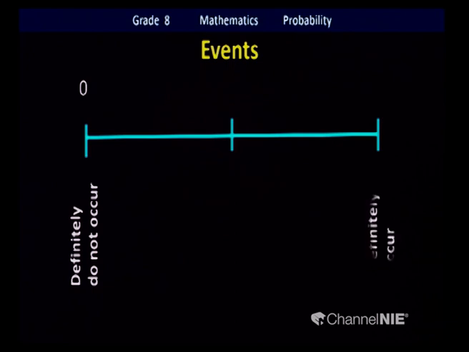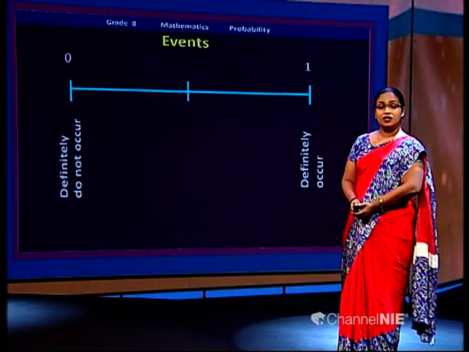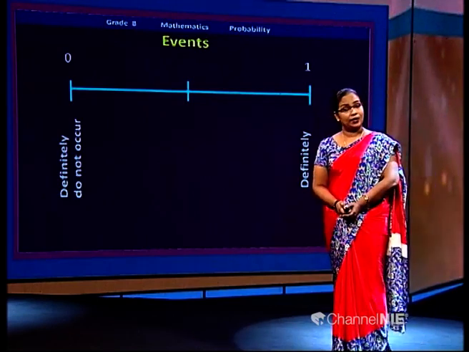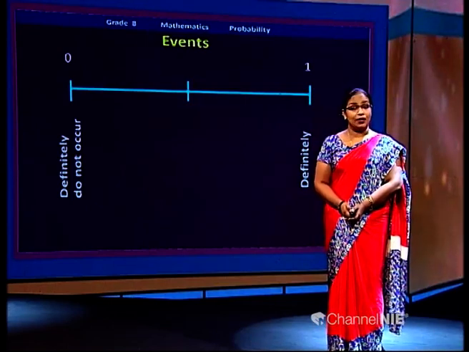What happens if the event definitely occurs, definitely happens? Yes, we can give mark 1. So, events can be categorized by giving a range of marks from 0 to 1. If it definitely happens, you give 1. If it definitely does not occur, you give 0.